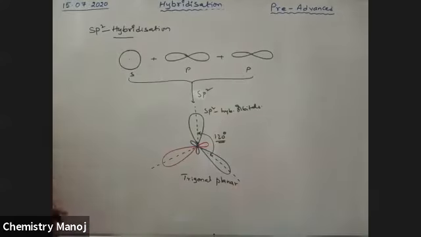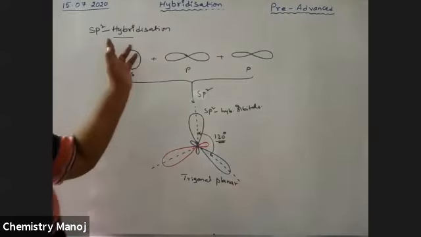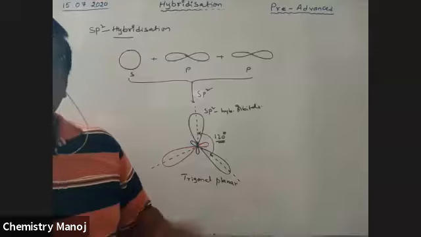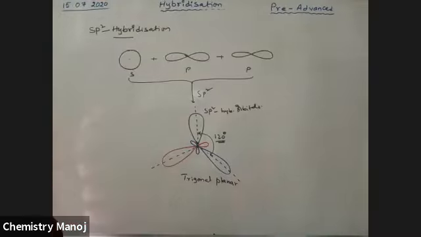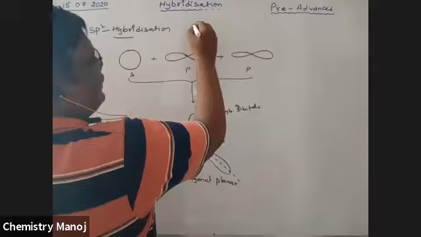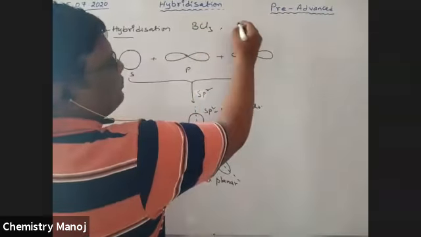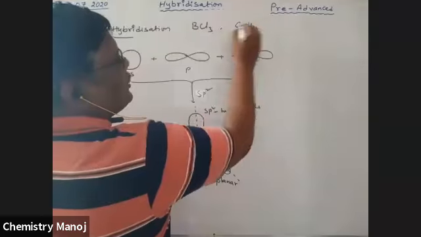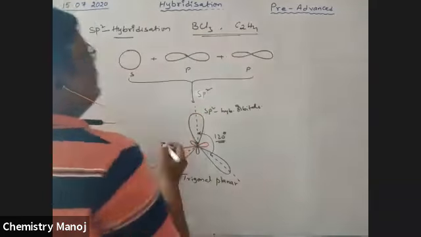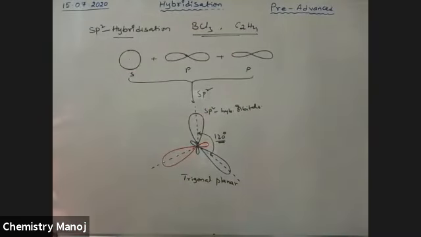Whenever a molecule involves sp2 hybridization, its shape is automatically trigonal planar. Great examples are the BCl3 molecule and the C2H4 molecule. These are the molecules which come under sp2 hybridization. One by one, I will explain.